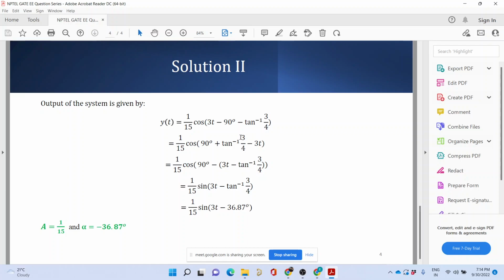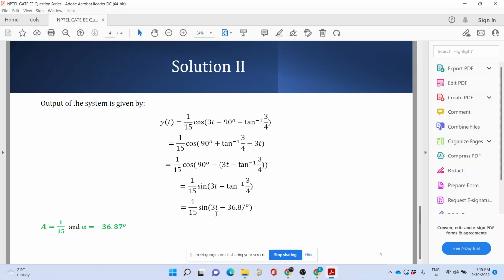Now cos is an even function, so I take minus as common. What I get is cos of 90 plus tan inverse of 3 by 4 minus 3t. Now cos of 90 minus theta would be sine of theta. Taking theta as 3t minus tan inverse of 3 by 4, cos of 90 minus theta is sine of 3t minus tan inverse of 3 by 4.